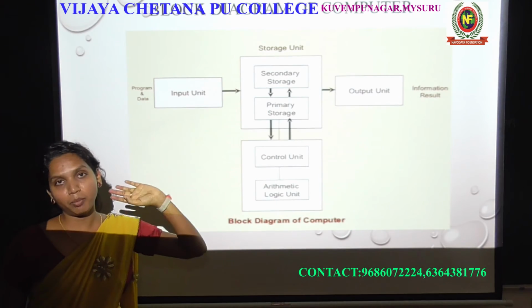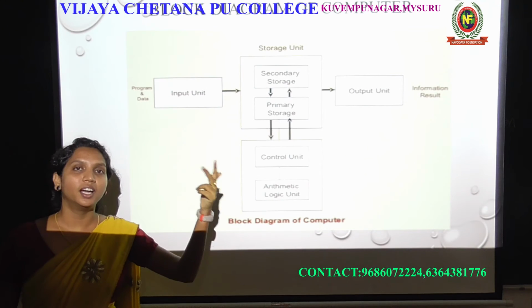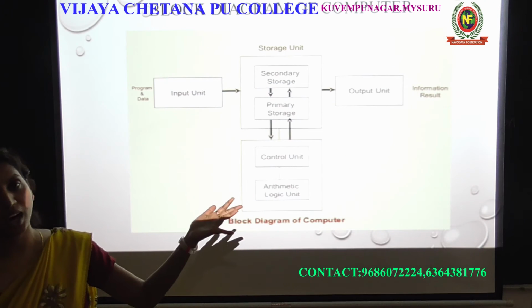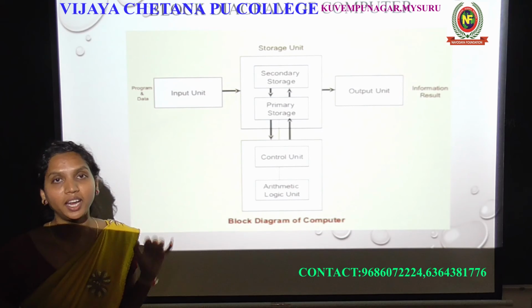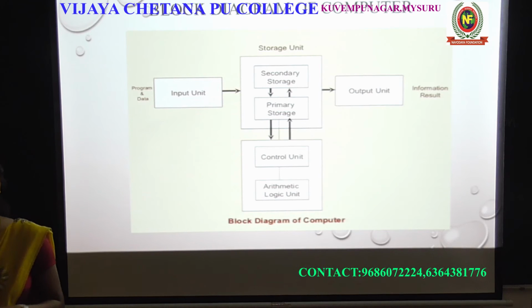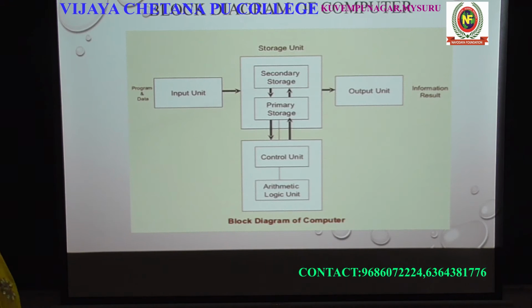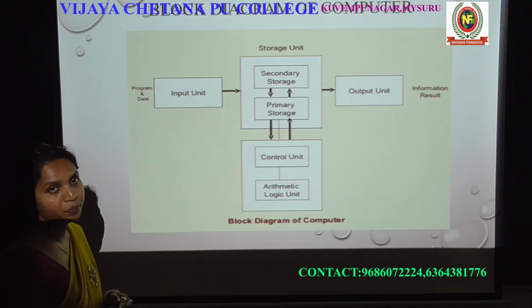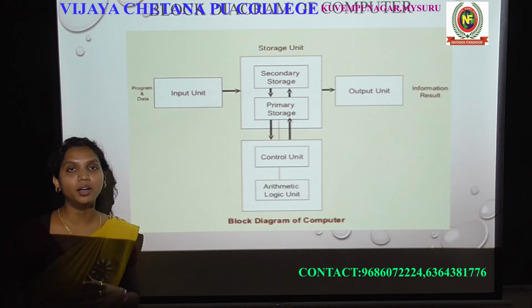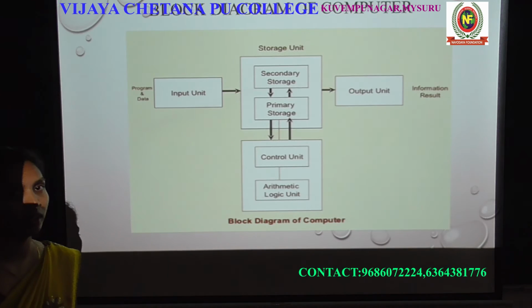And secondary memory, as I have told, is pen drive, hard disk, CD, DVD, USB card. A primary memory has 2 types, RAM and ROM, right? RAM is random access memory. ROM is read-only memory.